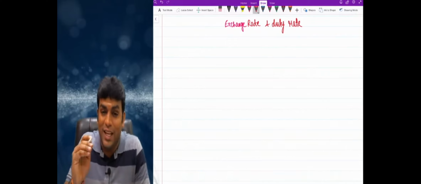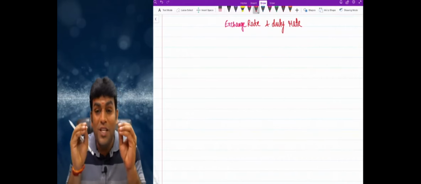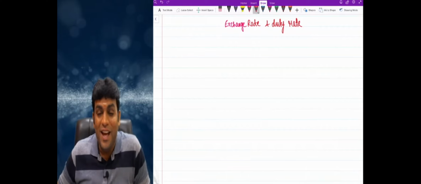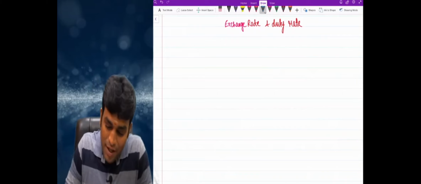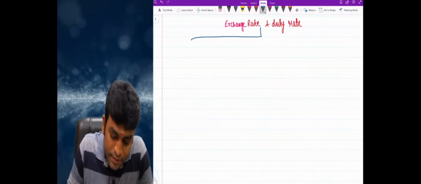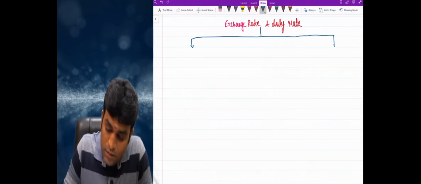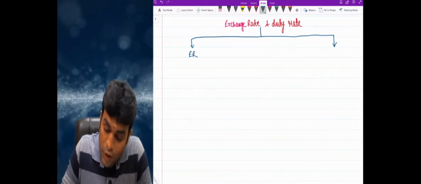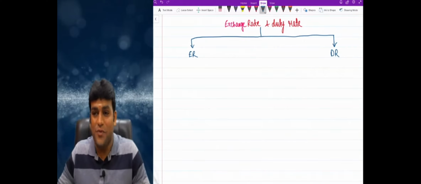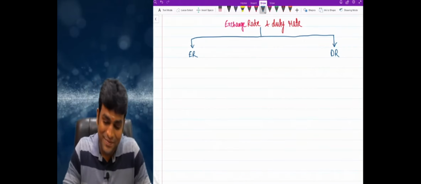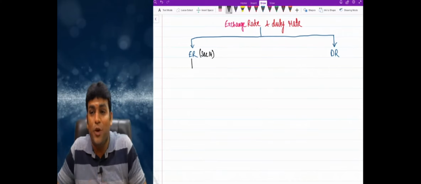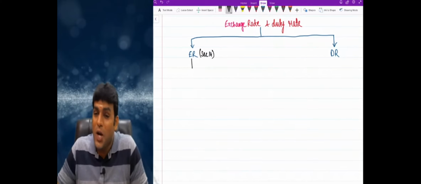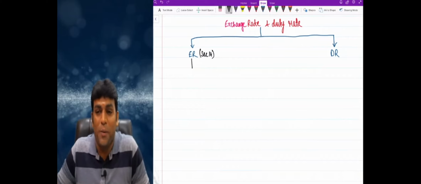So what law told very clearly, which day you have to see exchange rate, which day we have to see duty rate. That is important. I repeat one more time, which day you will see exchange rate, which day you will see duty rate. So for this purpose, my dear friends, I'll divide the table into two parts. One side ER, other side DR. ER stands for exchange rate, DR stands for duty rate. And the concept of exchange rate is actually given by section 14. In fact, section 14 only talks about the concept of valuation, and there only they spoke about something called which day you will see exchange rate.